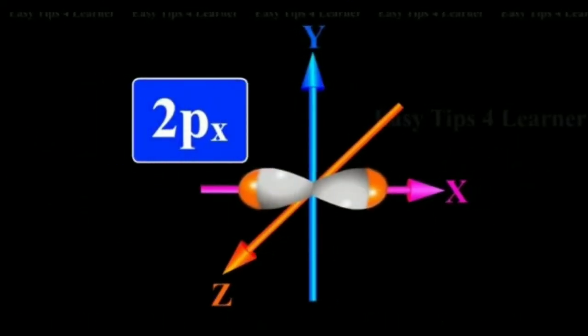Next, we consider the 2px orbital only. Here the lobes are present along the x-axis, that is, the electron density is found only along the x-axis. In the case of the y and z axes, there is no probability of finding electrons. Such planes in which the probability of finding electrons is zero are known as angular nodes.